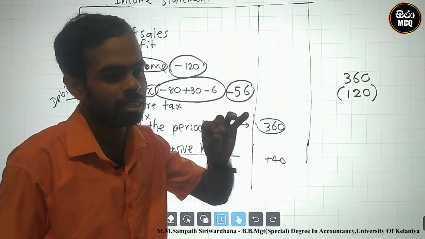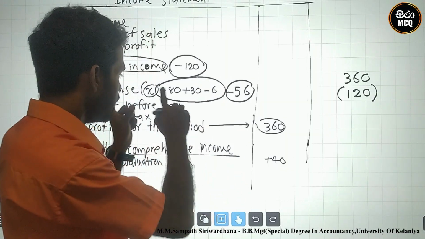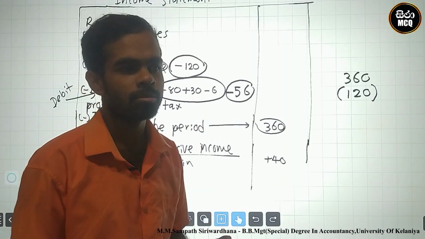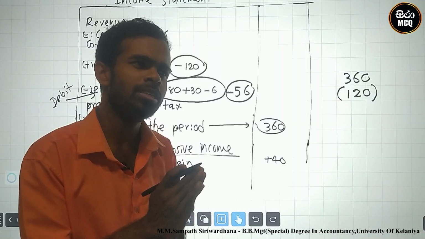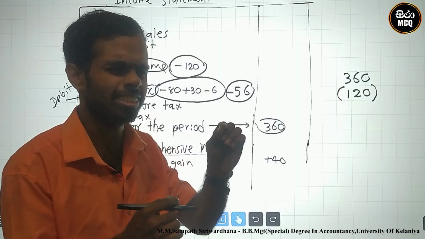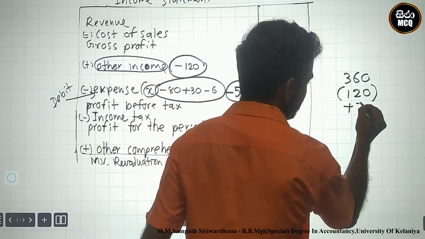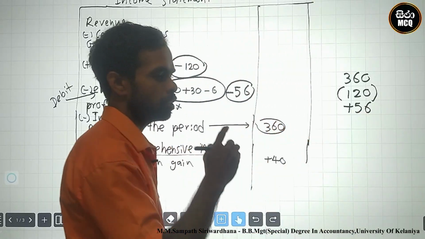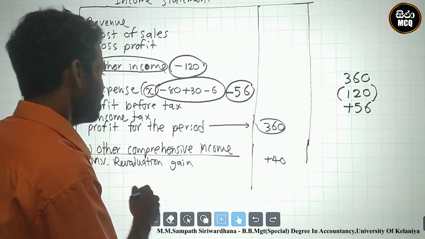Minus 56 is the elimination of expense. Elimination of expense means deduction of expense. Deduction of expense means profit must increase. Expense deduction is an increase of profit. Therefore, I add this 56. Why? Expense was deducted, profit was increasing.